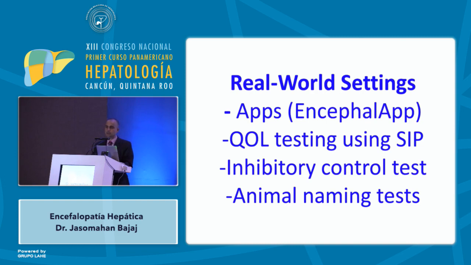Obviously, there are many ways to test for this, but in real-world settings you can use apps such as the Encephal app, you can do quality of life testing, you can do the inhibitory control test, or you can do an animal naming test, which is a very simple test in which, in 1 minute, you write the number of different animals someone can actually name.